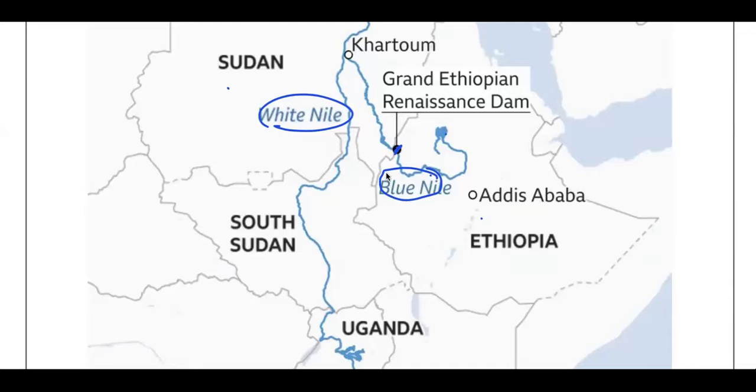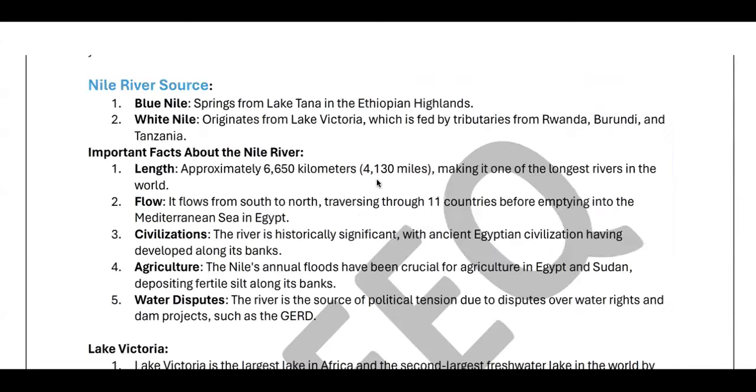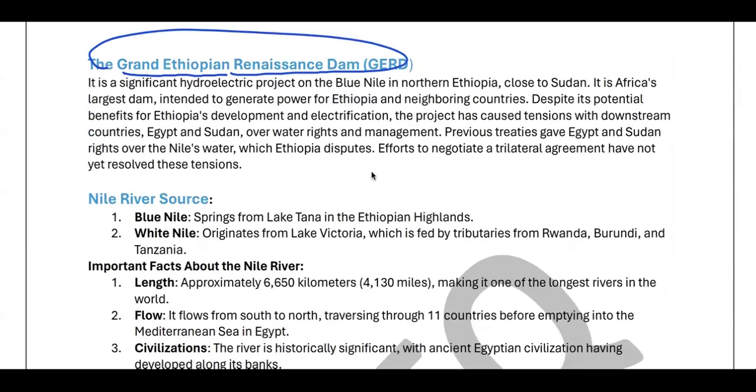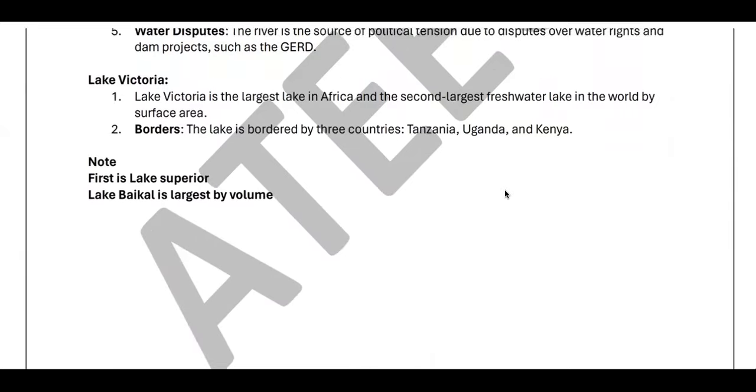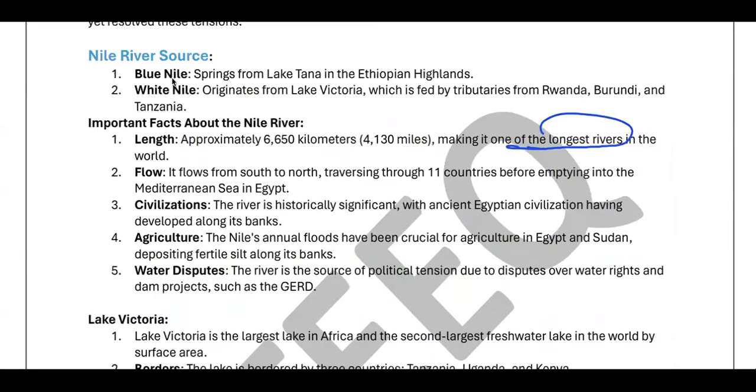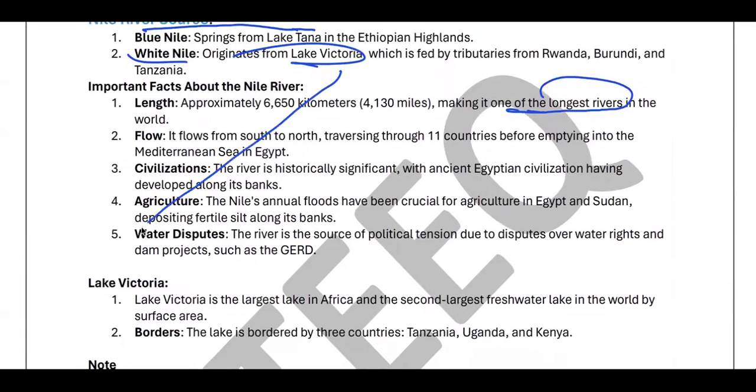So the Nile River is the first largest river, sorry, not largest, it is the longest river of the entire world. Some of the important facts that you need to be aware of. It has two major branches, one branch coming from Lake Victoria, that is called the White Nile, and the Blue Nile is coming from Lake Tana in the Ethiopian highlands.